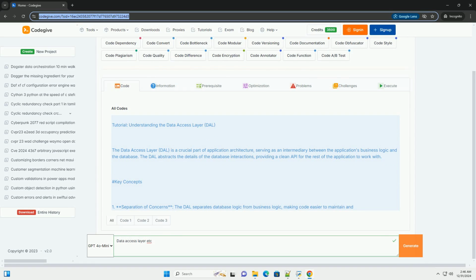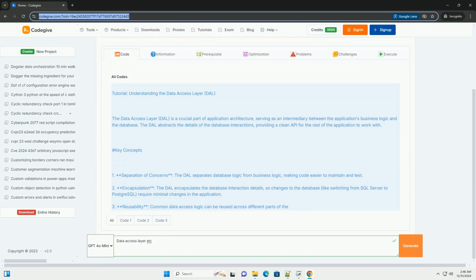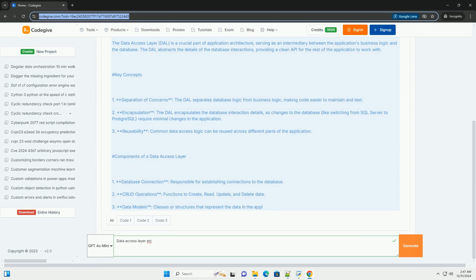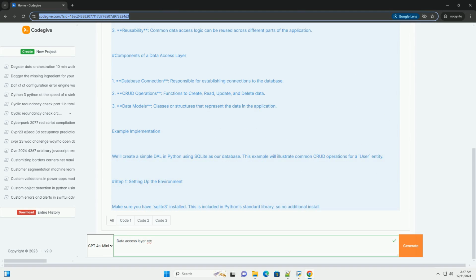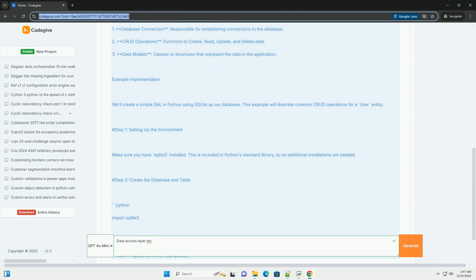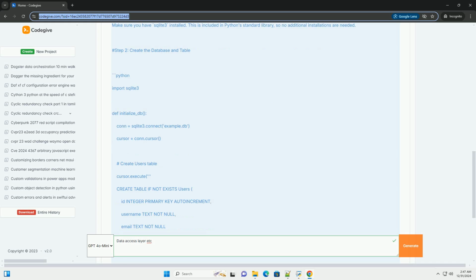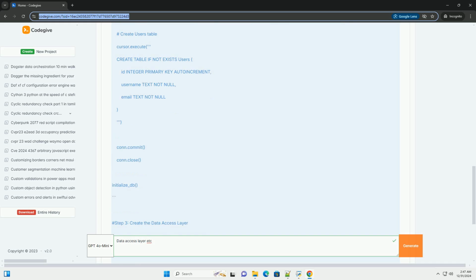Tutorial: Understanding the Data Access Layer, DAL. The Data Access Layer, DAL, is a crucial part of application architecture, serving as an intermediary between the application's business logic and the database. The DAL abstracts the details of the database interactions, providing a clean API for the rest of the application to work with.